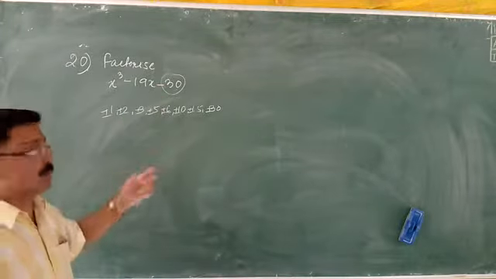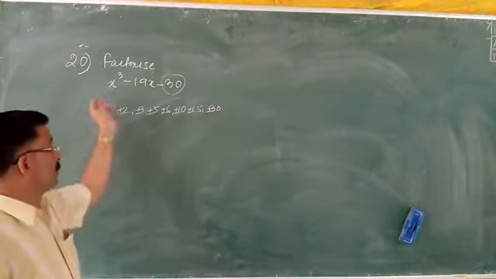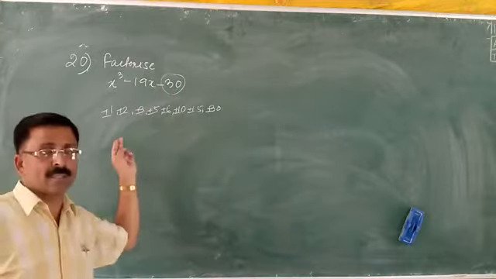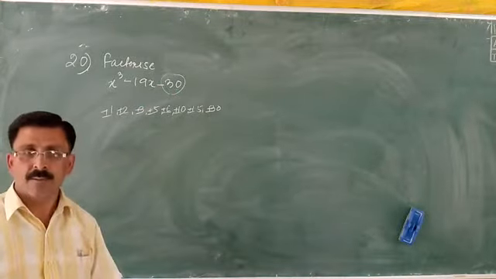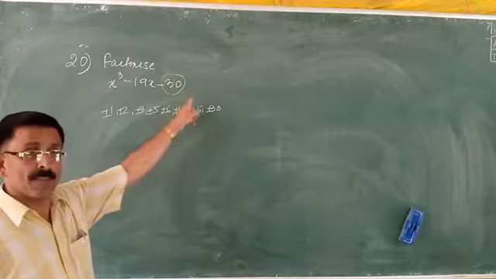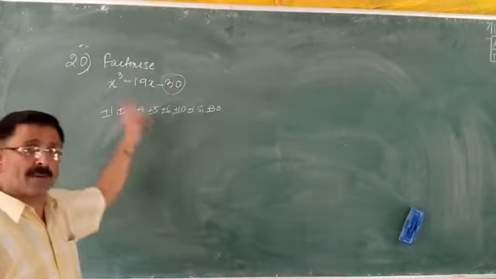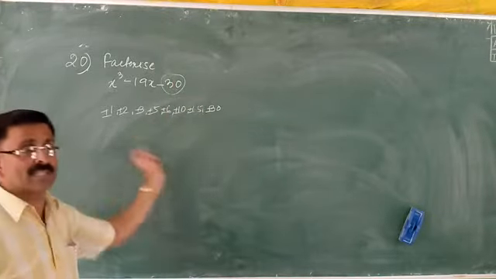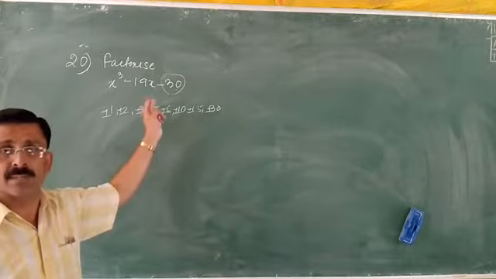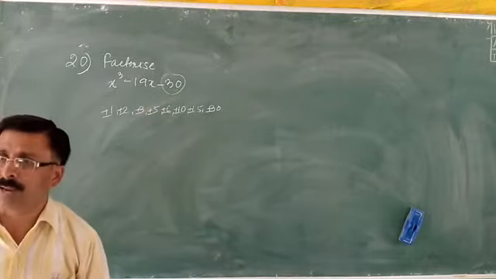For the number 30 we know that all these are the factors. But for this whole expression, all these cannot be the factors. These are the factors of this number only. But from here only you are going to get the factors for the whole expression also. But all these numbers cannot be the factors of this expression. Is this very clear? Yes, sir.